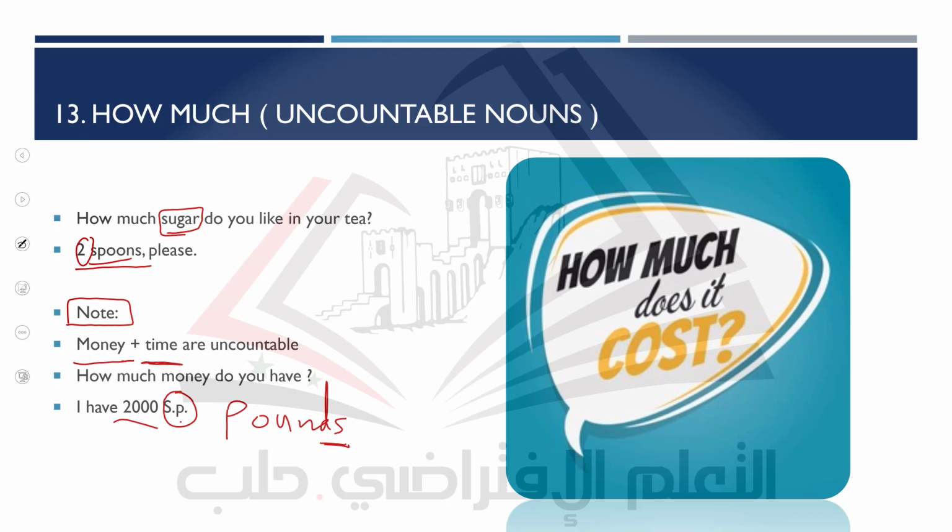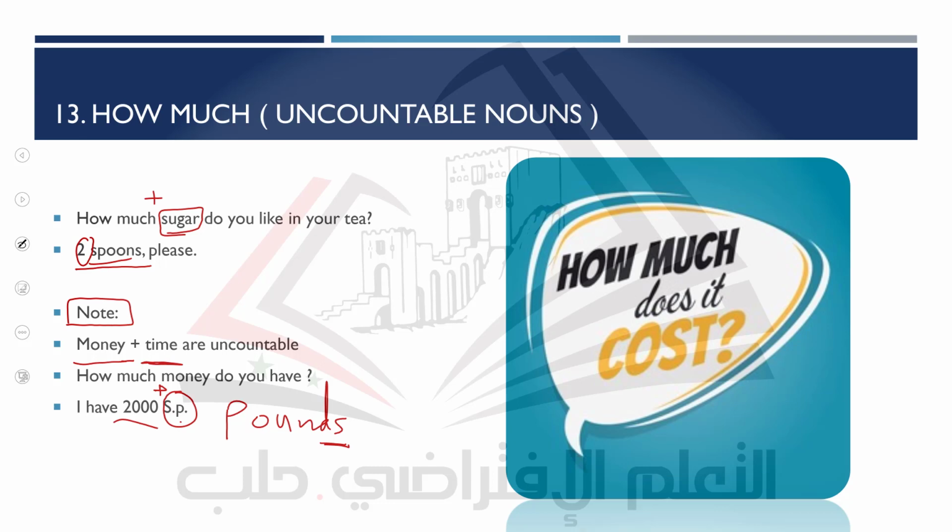So pay attention to this. When you ask about money, we say, how much money? And pay attention that also here, we immediately ask about the noun. We say, how much money? And then we put the helping verb, do you have? Like the first example, how much sugar do you like? Okay?